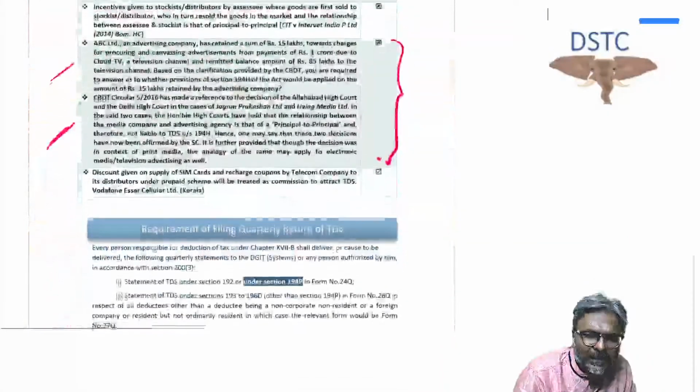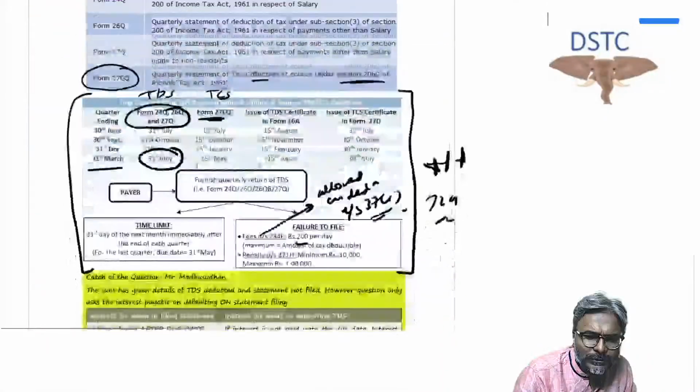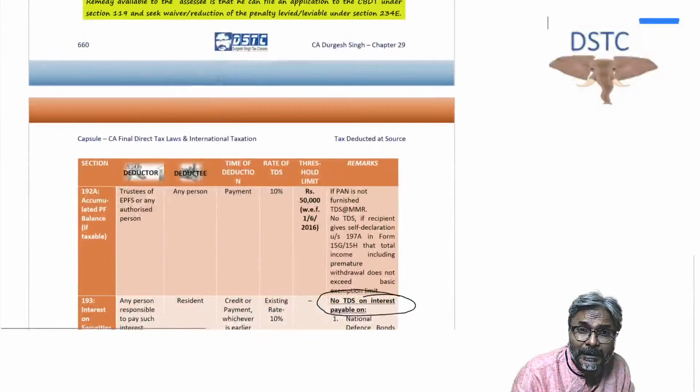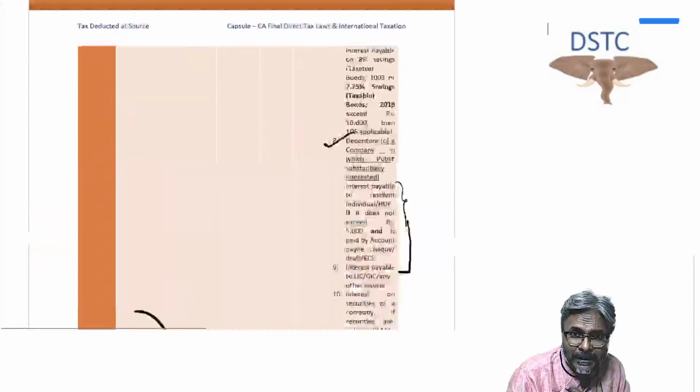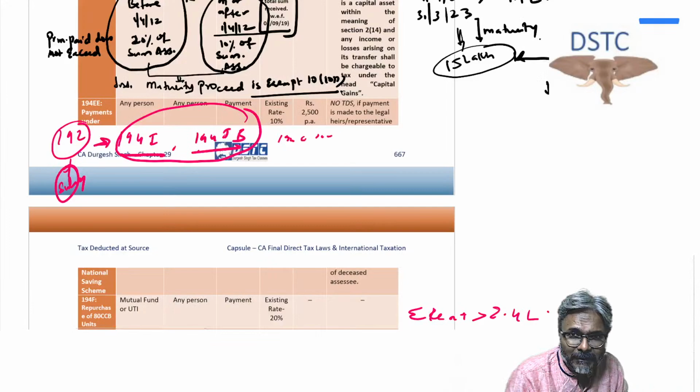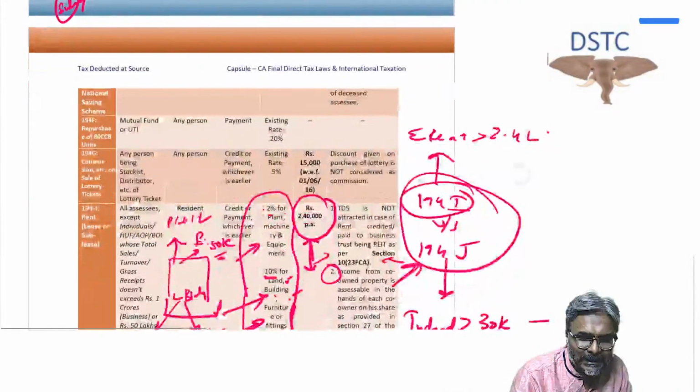Whether the TDS under 194J will be deducted in this particular case? 194C, will that be deducted? No. Why? Because if I am an individual payer, the question of deducting TDS under 194J will not arise, because my last year turnover was not more than rupees 1 crore or 50 lakhs, as the case may be.